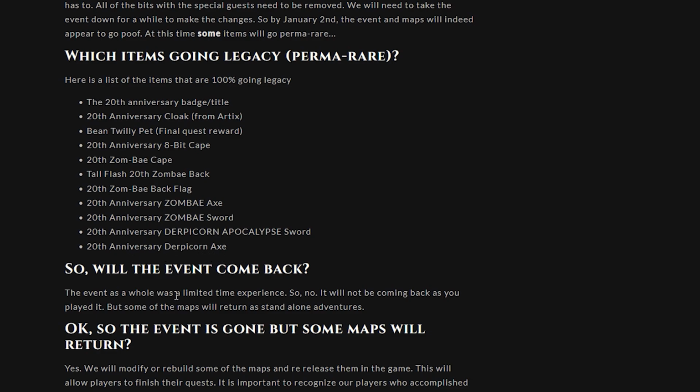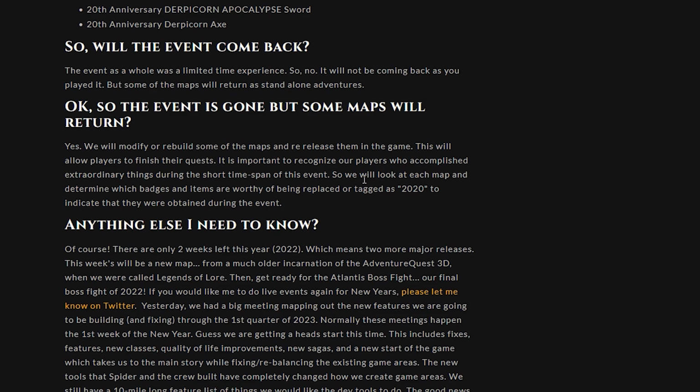The event as a whole was a limited time experience, so no, it will not be coming back as you played it, but some of the maps will return as standalone adventures. They're going to look at each map and determine which badges and items are worthy of being replaced or tagged as 2022, not 2020, to indicate that they were obtained during the event. So it'd be variants of it. They would look the same and everything, but they're going to look to see what are worthy items that might get the 2022 tag on it.